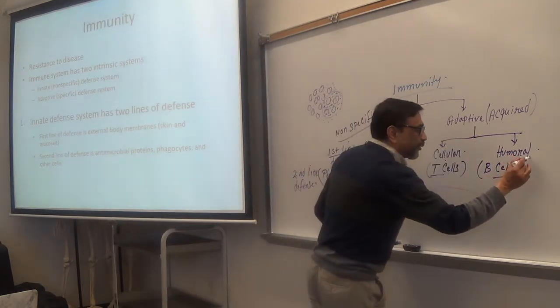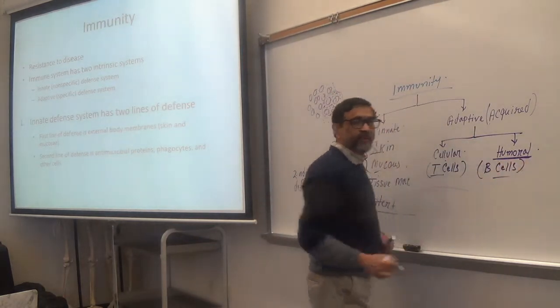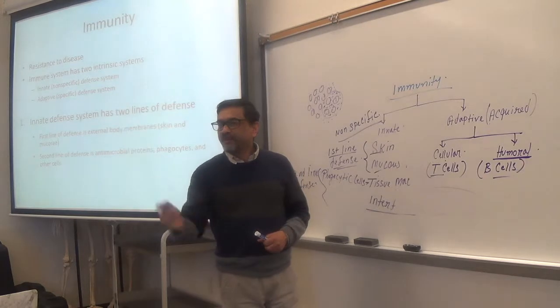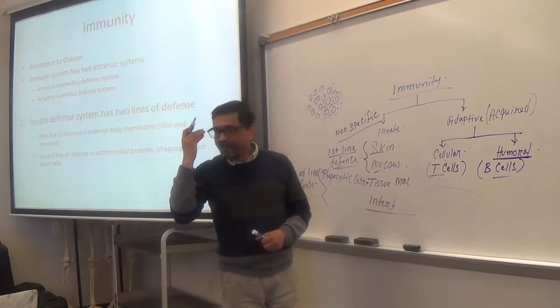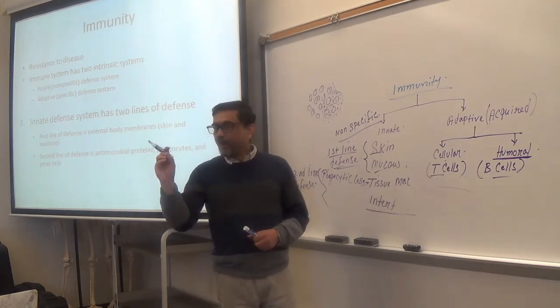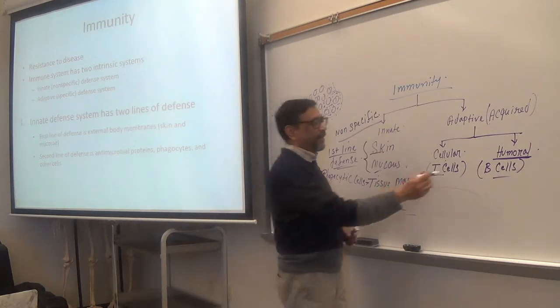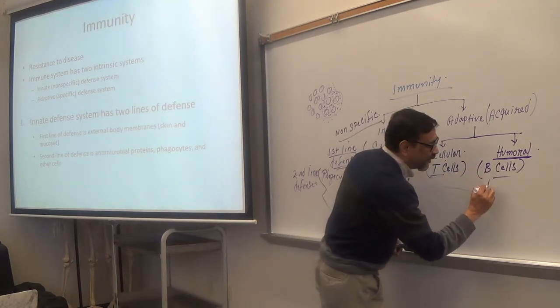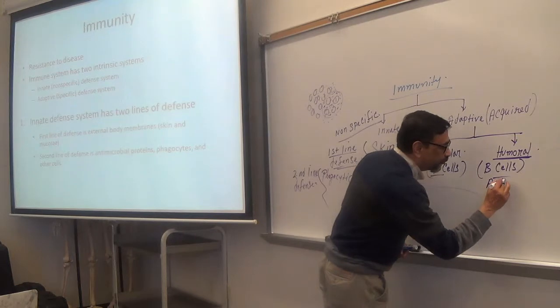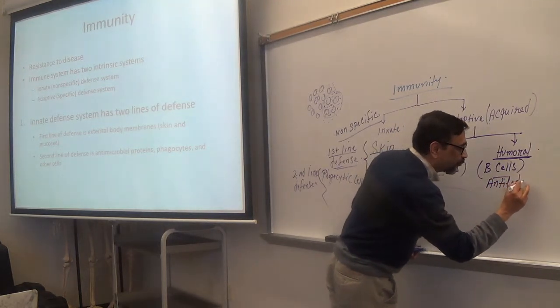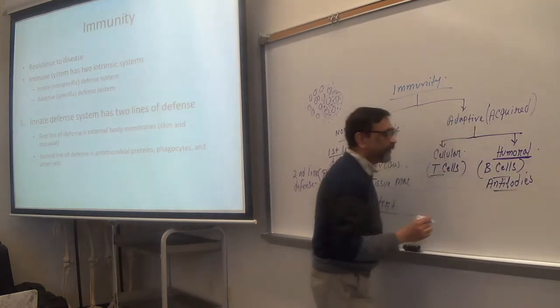The word humoral means fluid, like aqueous humor and vitreous humor inside the eye, the fluid. So humor means fluid. And B cells do what? They secrete antibodies into the body fluid.